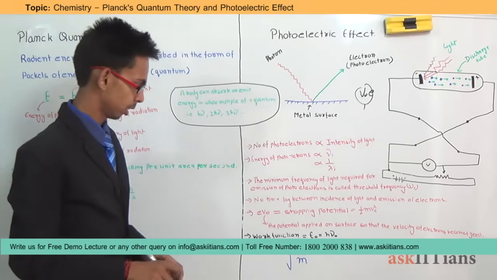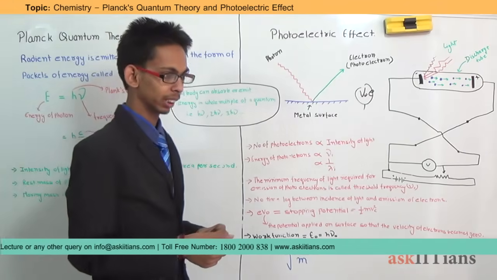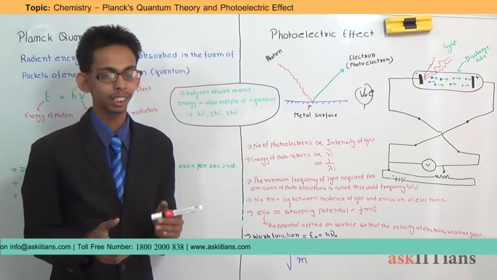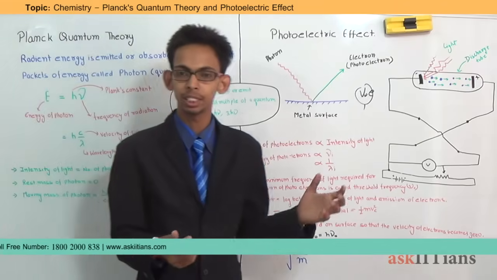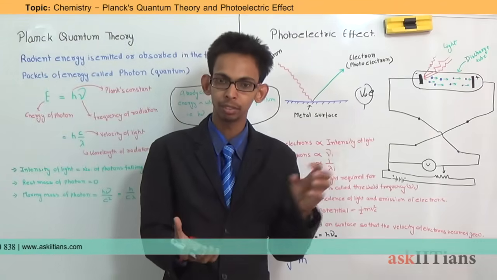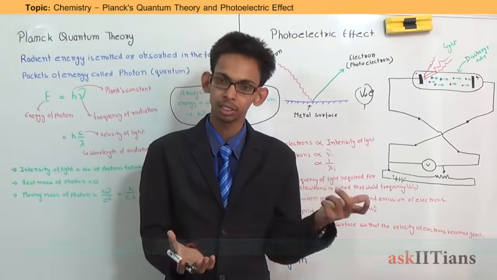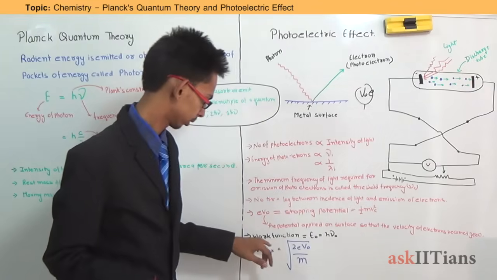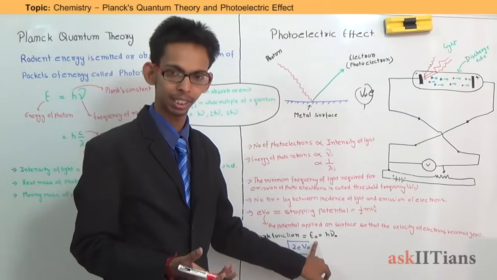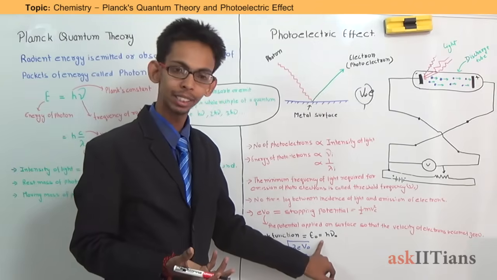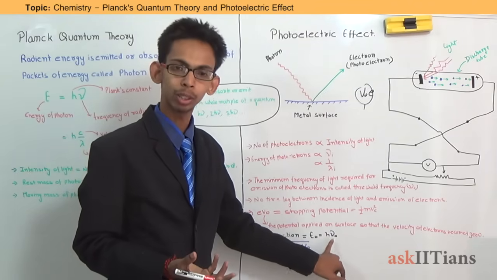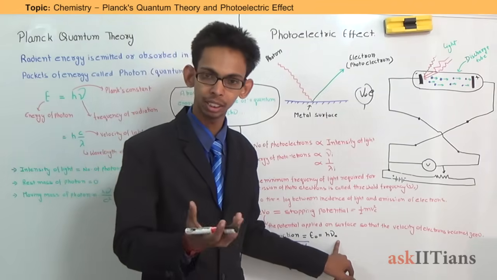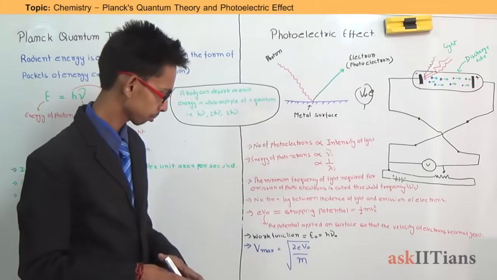Okay. Next thing is work function. What is work function? Work function is nothing but that minimum amount of energy which is required for emission of electrons to take place. It is represented as E naught, and it is given by h nu naught, where h is Planck's constant and nu naught is the threshold frequency.